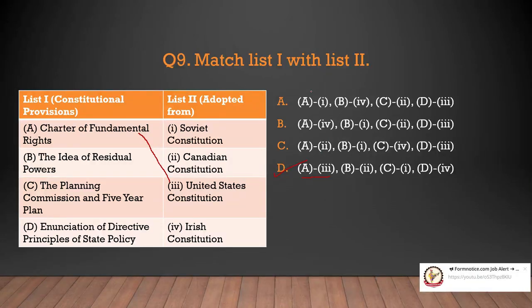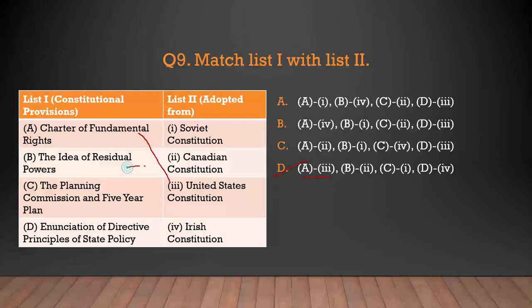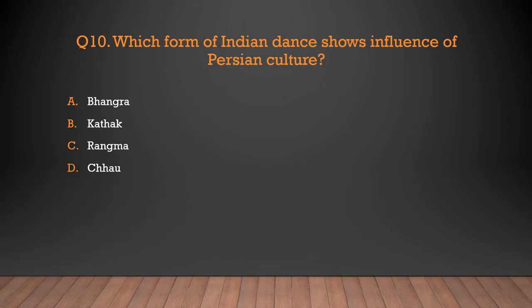But we'll check the others also. The idea of residual powers has been adopted from the Canadian Constitution. The Planning Commission and five-year plan is from the Soviet Constitution. And the last one, enunciation of Directive Principles of State Policy, has been adopted from the Irish Constitution. So yes, option D is the correct answer for this question.